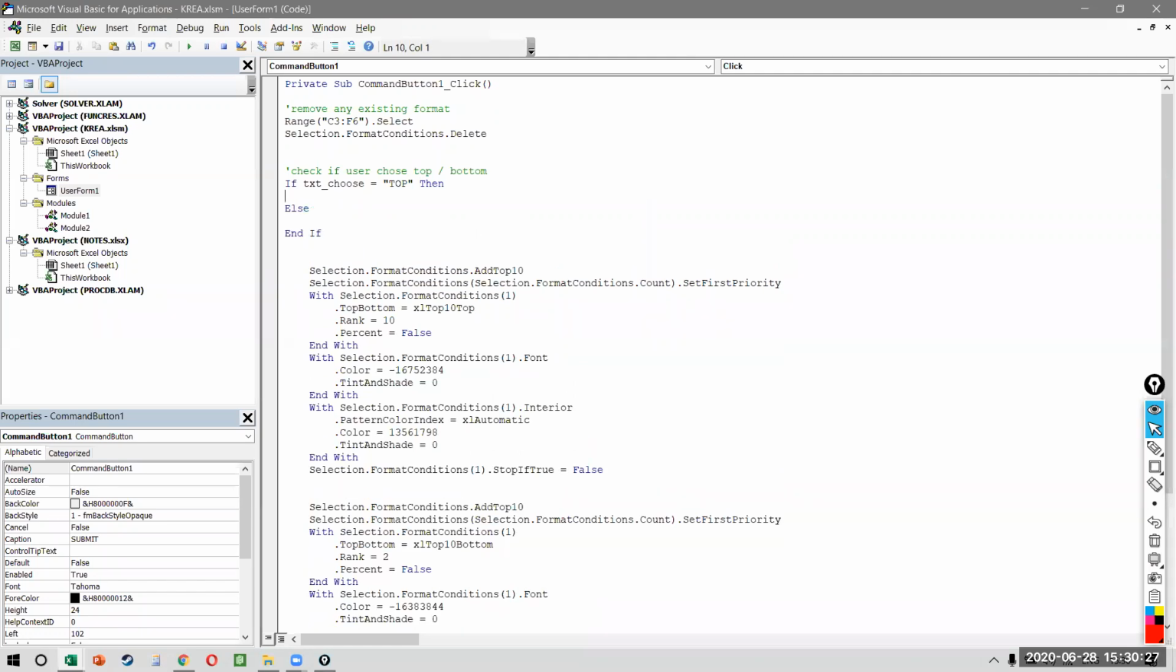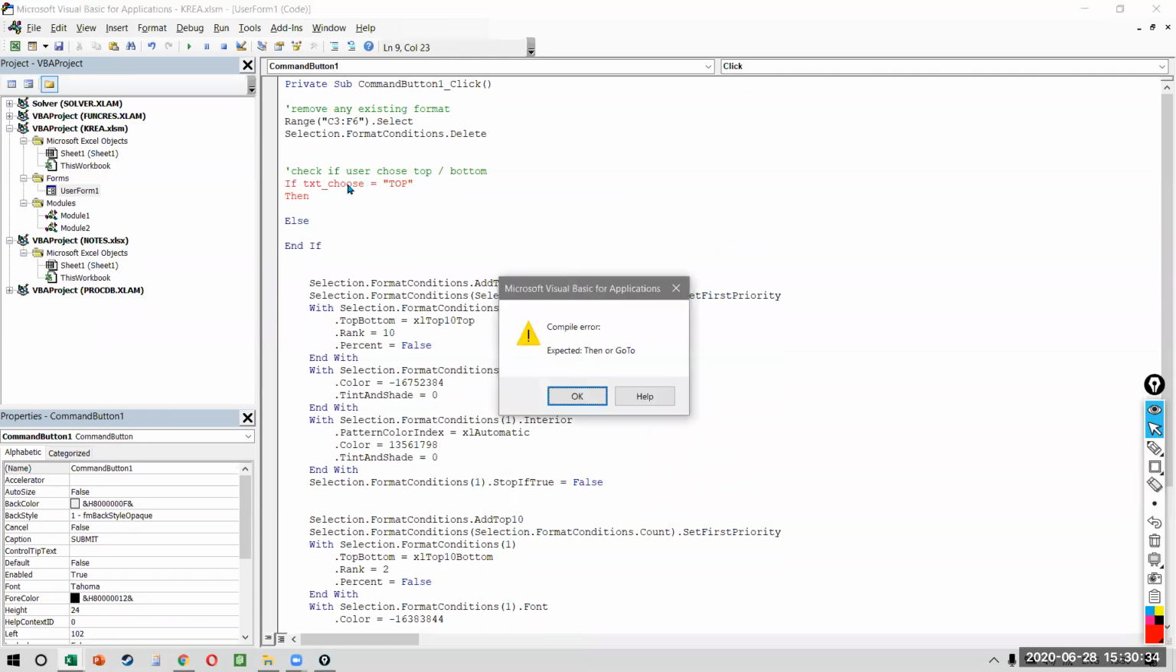So this is the syntax. You have to write if, you have to write then, you have to write else, and you have to write end if. Remember, if you put the then on the other line, it will not work.